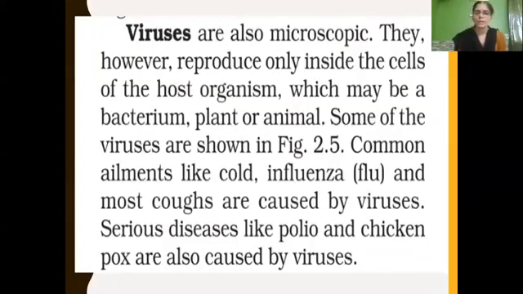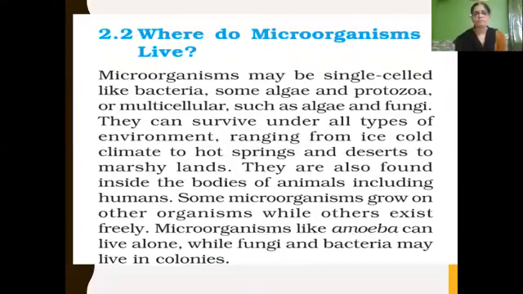They reproduce only inside the cells of host organisms, which may be plants, animals, or bacteria. Common ailments like cold, influenza, fever, and most coughs are caused by viruses, and viruses also cause serious diseases like polio and chickenpox.